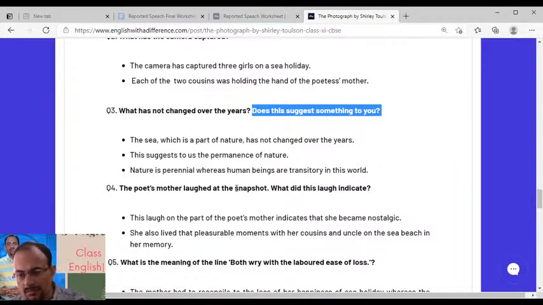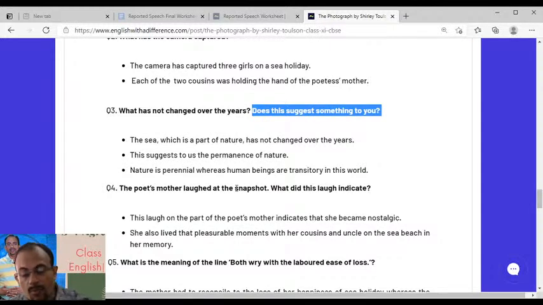See, the cardboard is an example of permanence of art form. Likewise, the sea beach in the poem is an example of permanence. It is the example of the perennial form of nature, the perennial characteristics of nature. So that is represented by the example of the sea beach, because the sea beach is the location